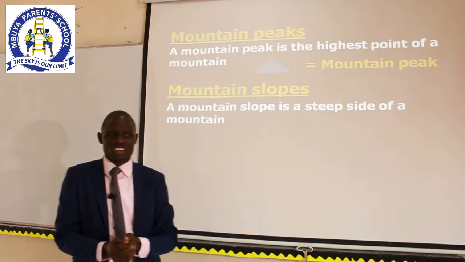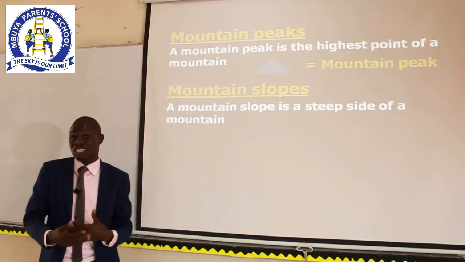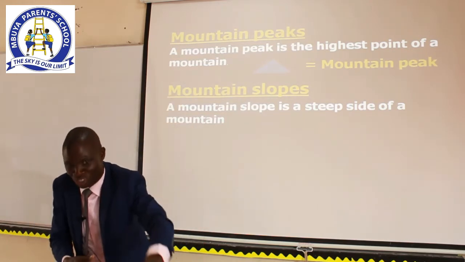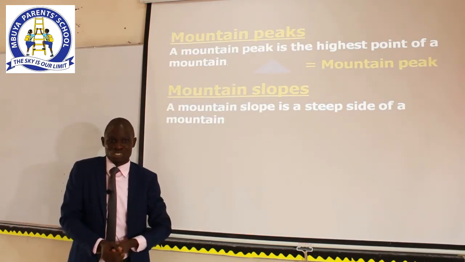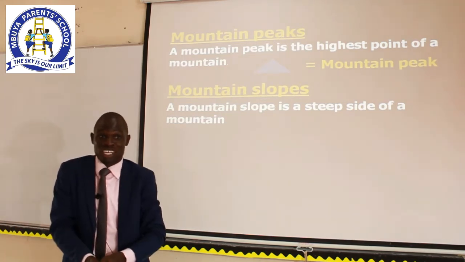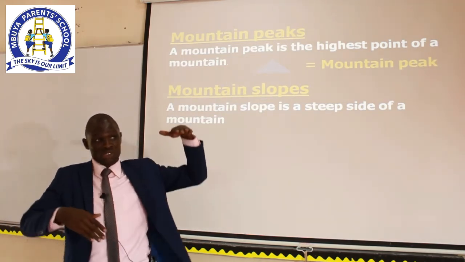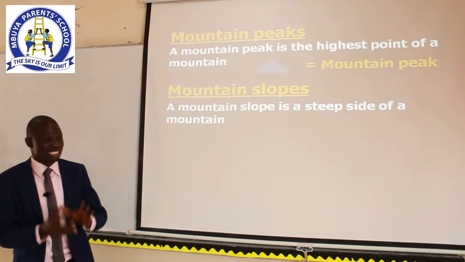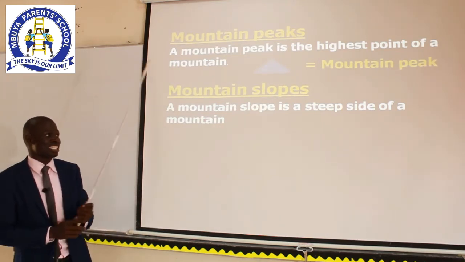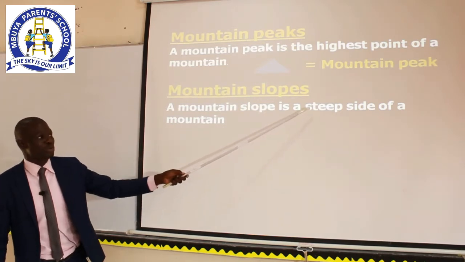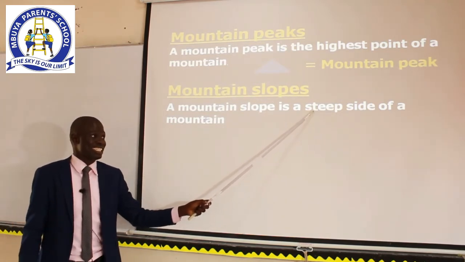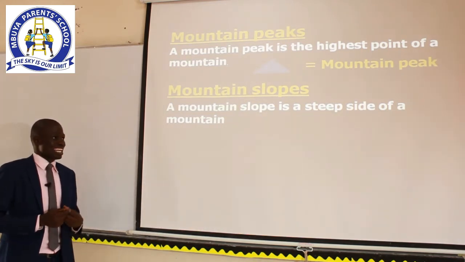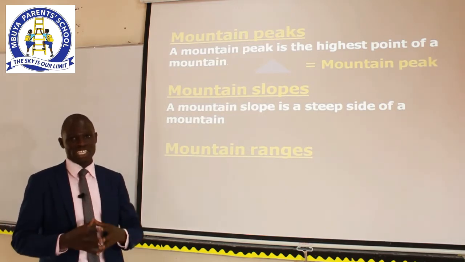Some of you try to play games, especially in hilly areas. You come from up to down, maybe using local playing materials like banana fiber, or even a piece of jerrycan. You sit on it and come down. That slanting part of a mountain is what we call the steep side of a mountain. The spelling of the word steep is S-T-E-E-P, steep.